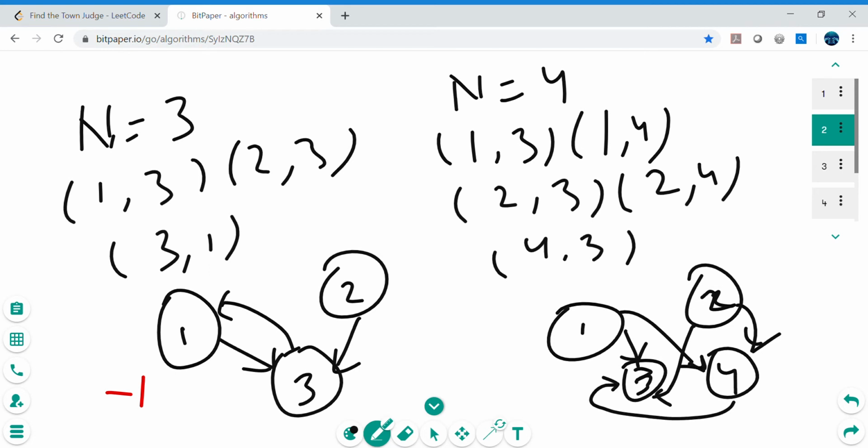Everyone else is trusting 3. So we can see that an arrow is coming from 1, an arrow is coming from 2, and an arrow is coming from 4 towards 3. So 3 is the potential candidate for the town judge. What about the other candidates?